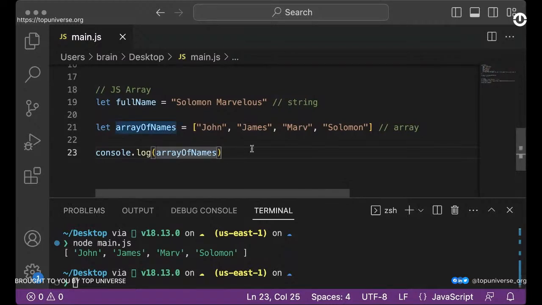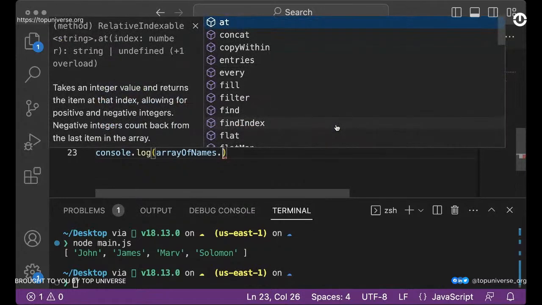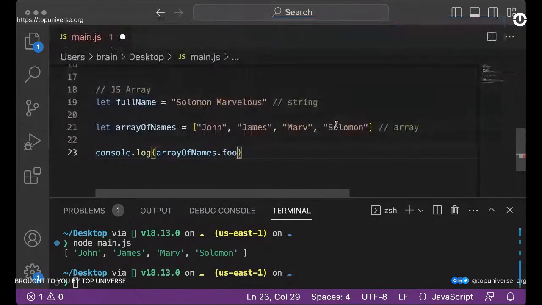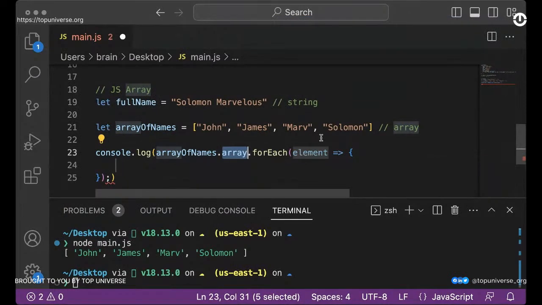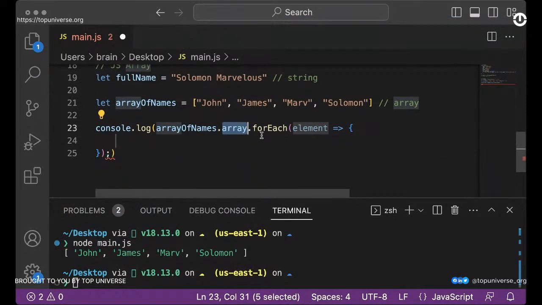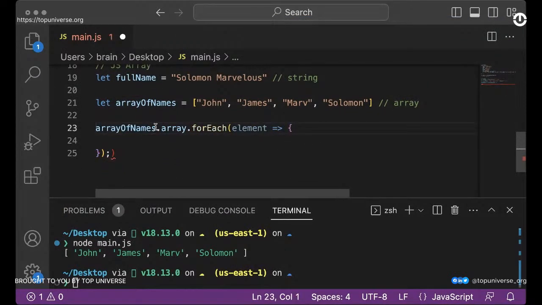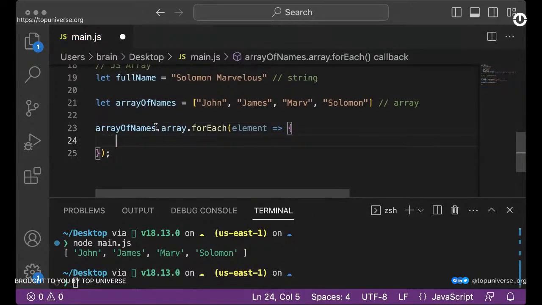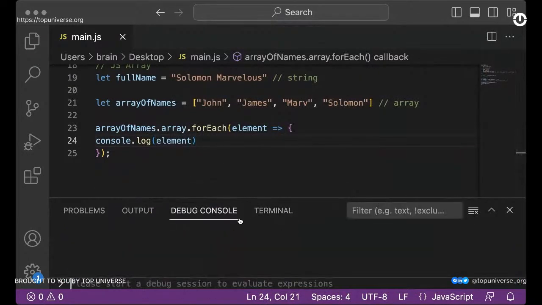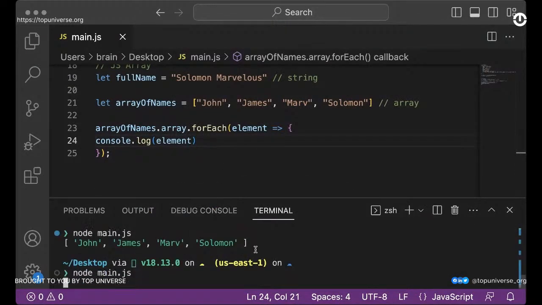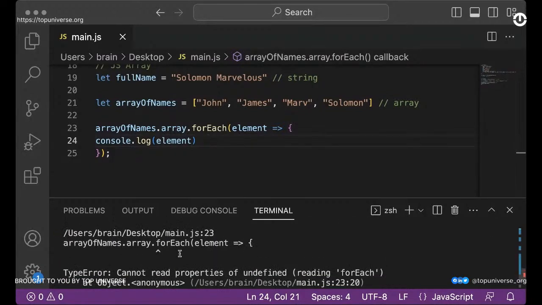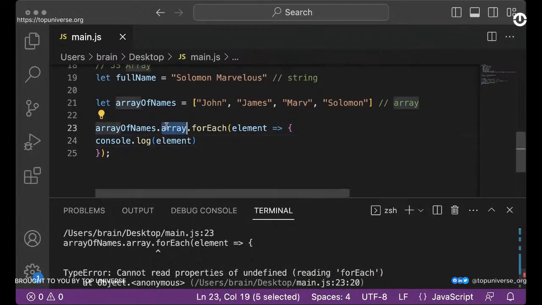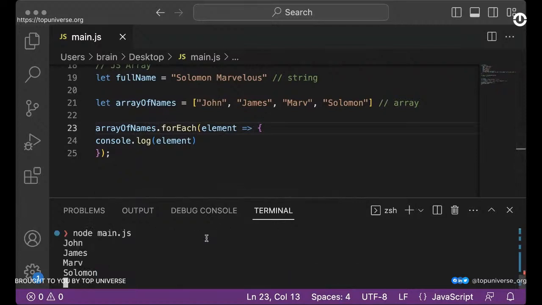We can also decide to print out every single item in here, right? So we can say we're printing the array of names, and we can, of course, say dot forEach. So we can print the entire set of items here. I would rather take this off and just say console.log element. So let me explain what you're seeing here. I will first print this so you see what it looks like. Okay, so it says we have an error, and I think this is the error right here. So let's do that again.